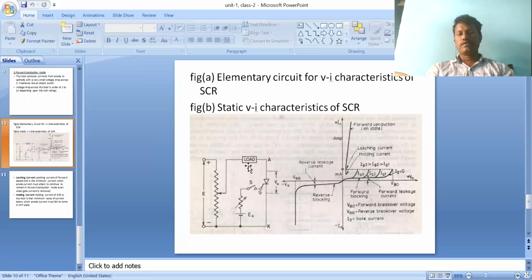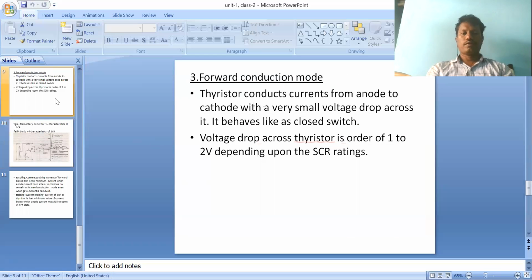By using this diagram, we can simply explain the SCR operations, and this graph indicates the voltage and current characteristics, the voltage and current values correspondingly. If the voltage increases, what is the current? Everything I mention in this graph. I will explain one by one.